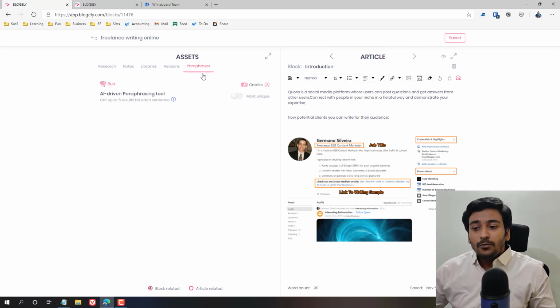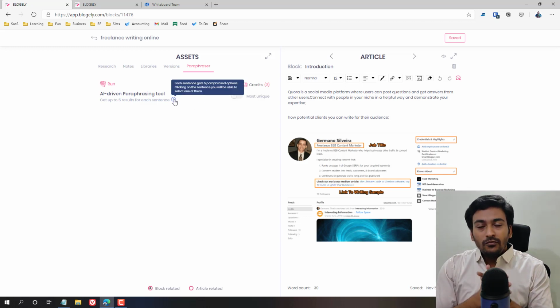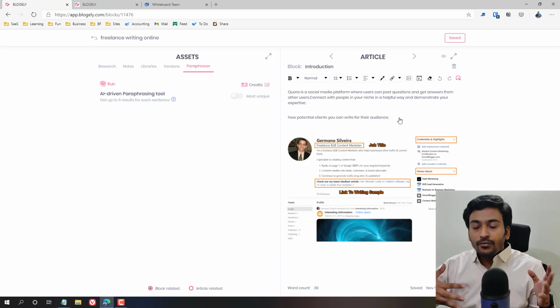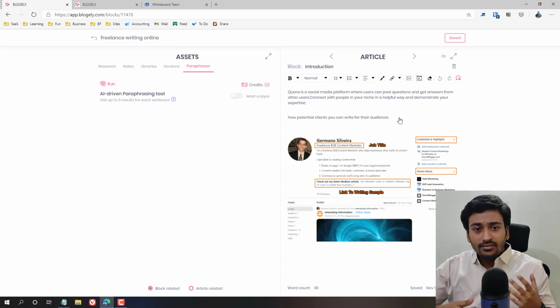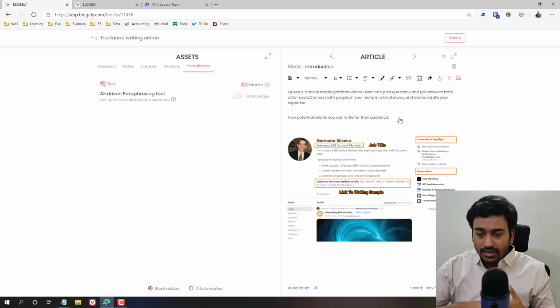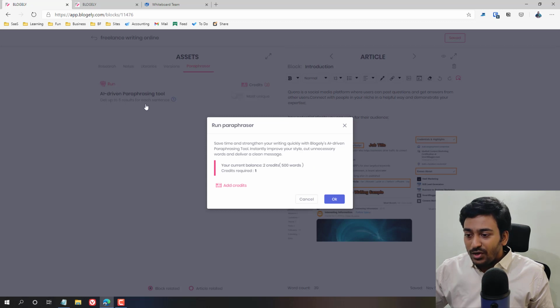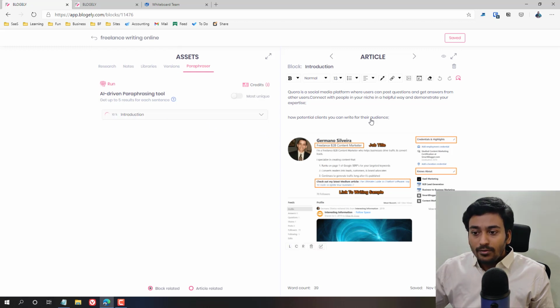And Paraphrasor is a tool for, say, how a potential client can write for their audience. Let's say you are struggling with coming up with versions, you are not sure how to write this. I would prefer if there are some ideas for whatever reason I'm writing this, then you can use something called an AI driven paraphrasing tool. I won't be able to run it because I don't have the credit, I think I have the current one, let me write and see. It will go through this. I wasted one credit to give you guys this demo.